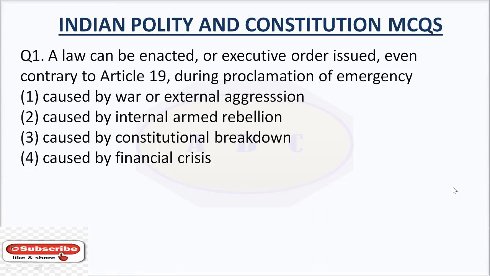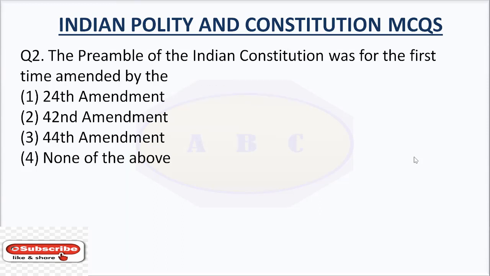Option number 2, caused by internal armed rebellion. Option number 3, caused by constitutional breakdown. Option number 4, caused by financial crisis. The answer is caused by war or external aggression.